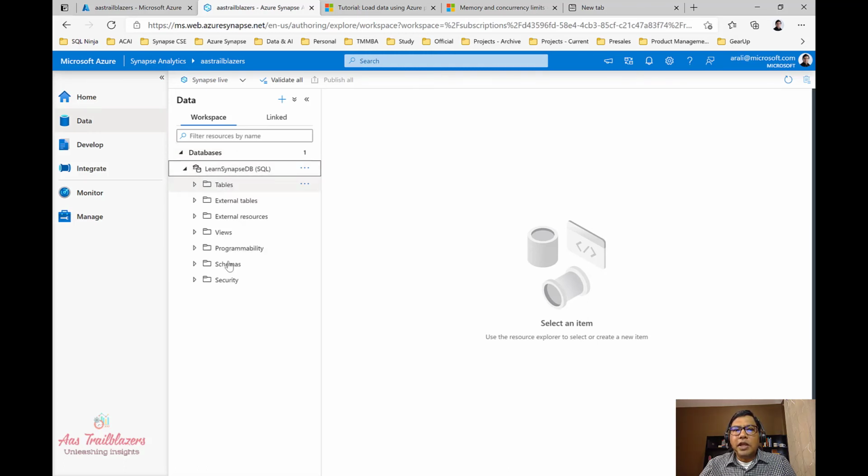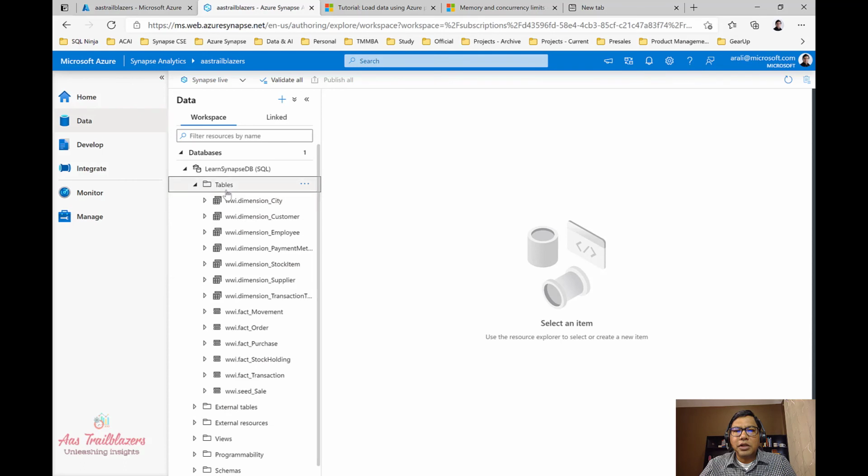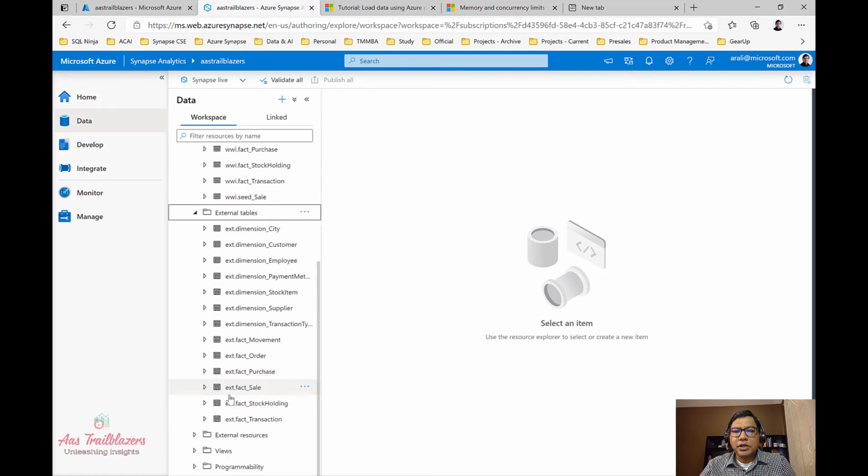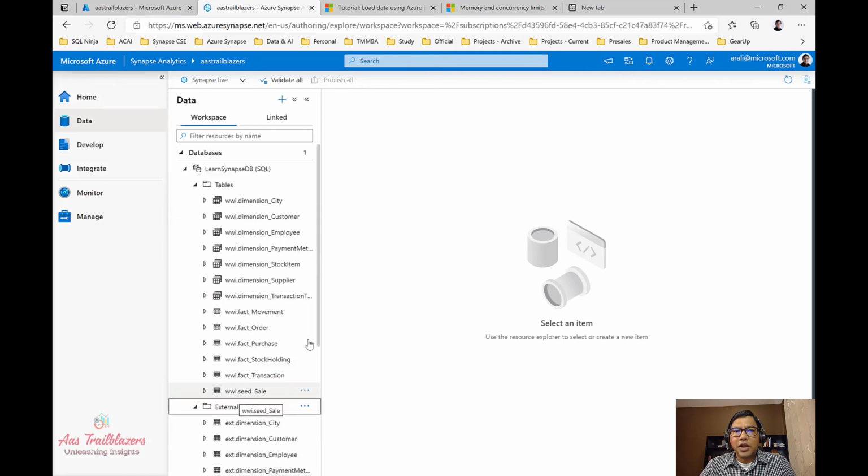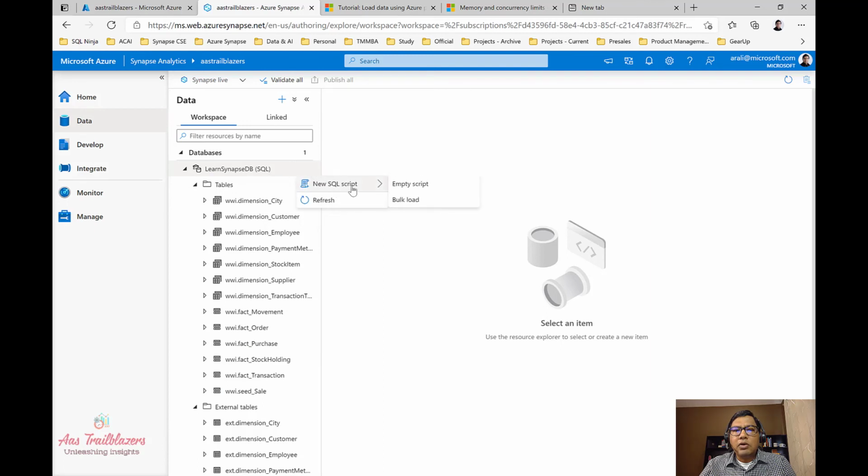If we expand it here, we can see the tables that we have created, those external tables as well as the internal tables. So these are all internal tables. To see external tables, we can click on external tables and we can see all the tables that we have created. We can go ahead and start writing our query here.